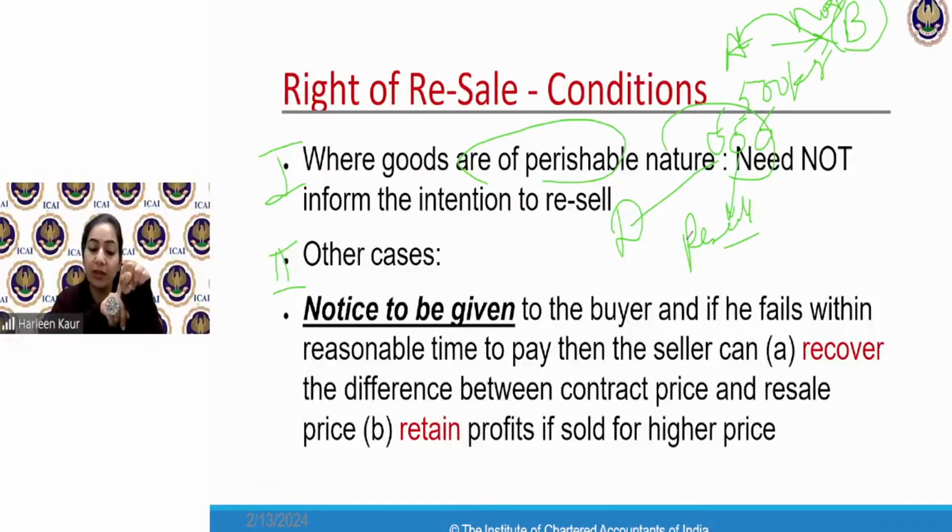So point number one in right of resale: if the goods are of perishable nature. Number two, seller can sell the goods if the buyer has not made the payment. Number three, he is not even required to give the notice to the buyer for making such resale.